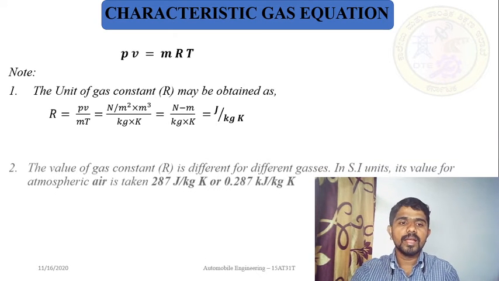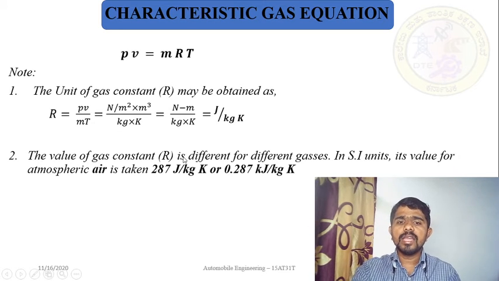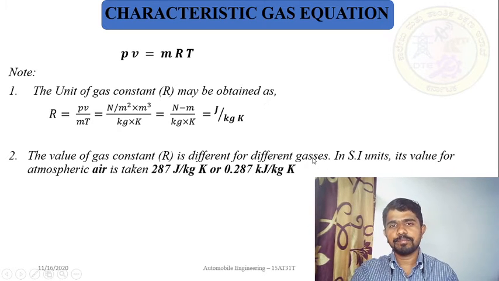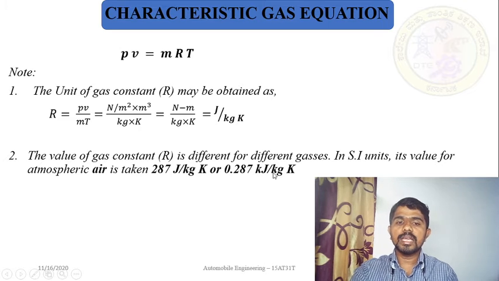The value of gas constant R is different for different gases. It is not the same for all gases. In SI units, its value for atmospheric air is taken as 287 joules per kg Kelvin, or 0.287 kilojoules per kg Kelvin, that is 0.287 kilojoules per kg Kelvin.